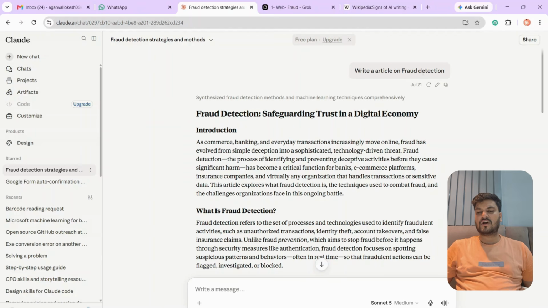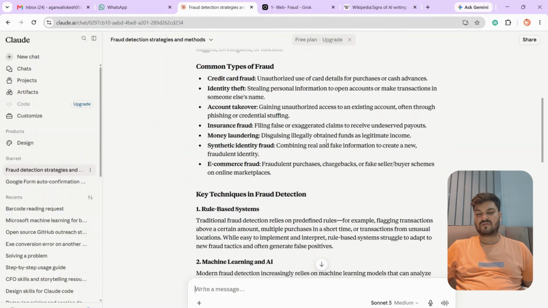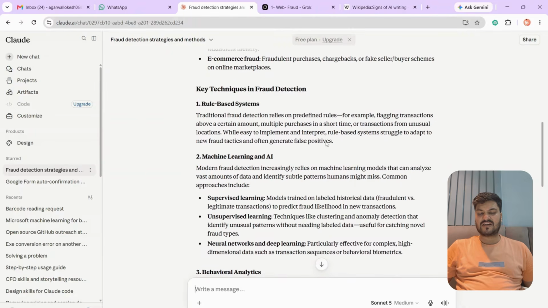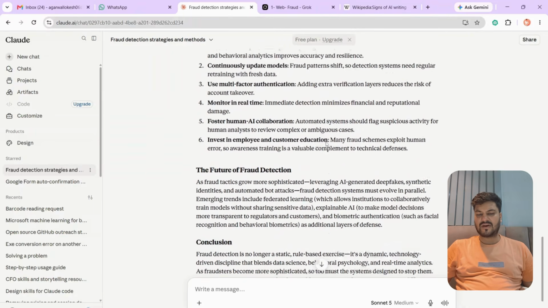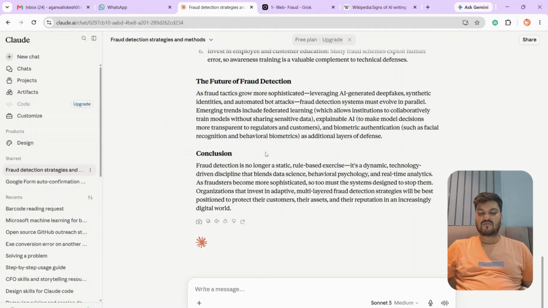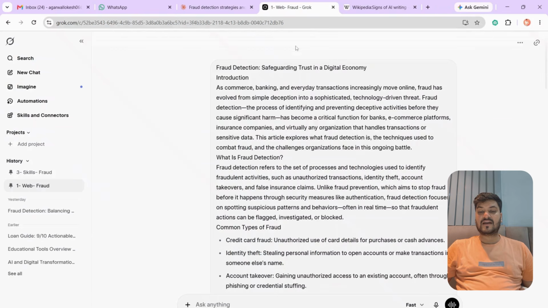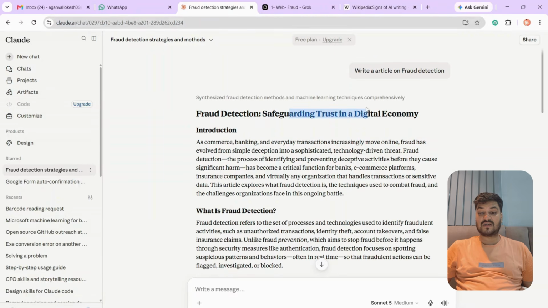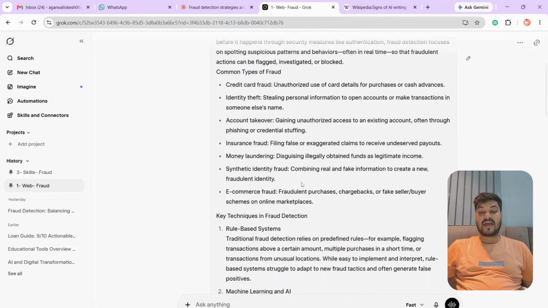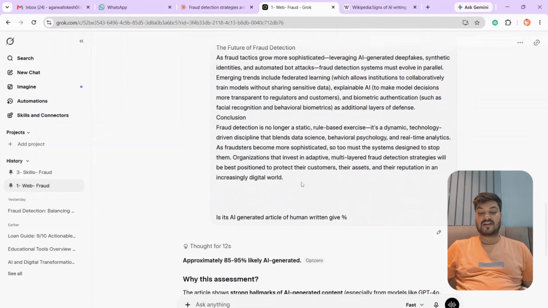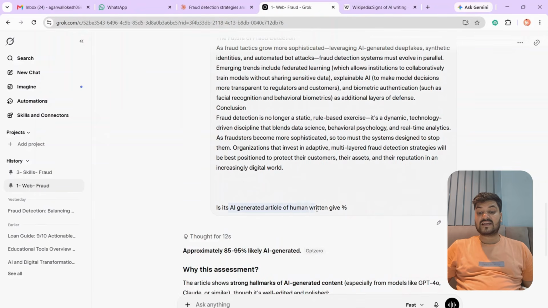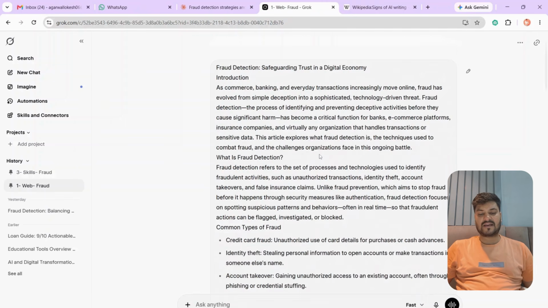Suppose I have used Claude to write an article on fraud detection. Okay, so it has given me a beautiful article. I have not given much content, but whatever it has given, I simply copied and pasted it in Grok. Fraud detection, safeguarding trust in digital economy. This is the article. And I simply gave one additional prompt: is it an AI generated article or human written, give percentage. And it is very obvious. It says approximately 95% it is likely AI generated.